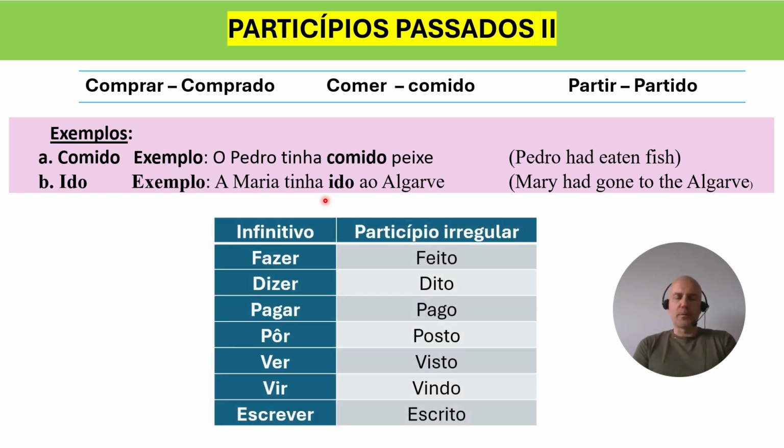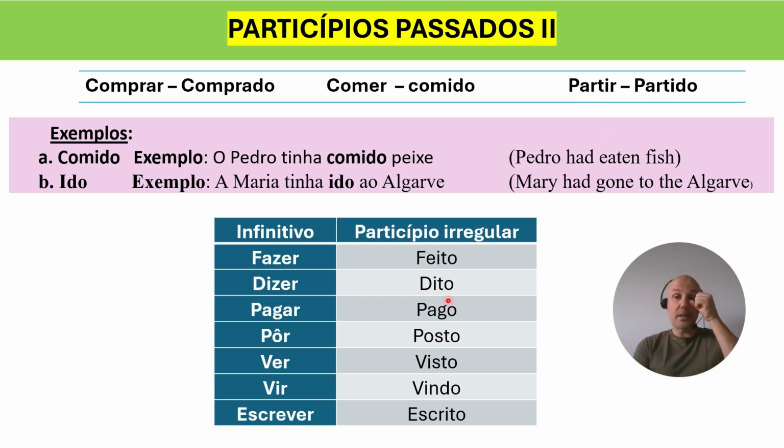And now I'm going to tell you, for the first time, that in Portuguese we have regular past participles. You already know that. You have three examples here. We move from the infinitive comprar to the regular past participle comprado. From the infinitive comer to the regular past participle comido. And from the infinitive partir to the regular past participle partido.